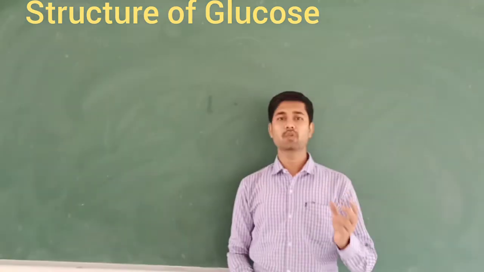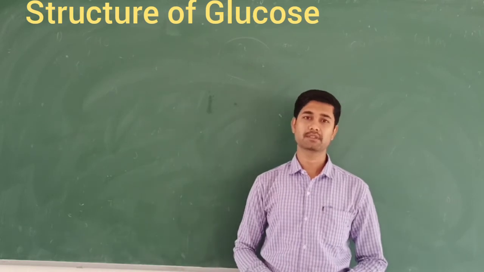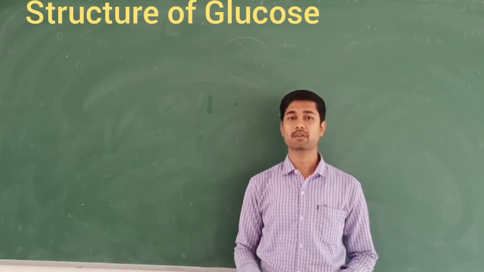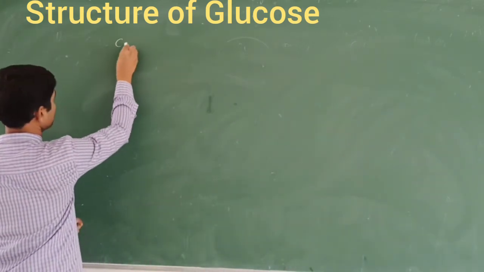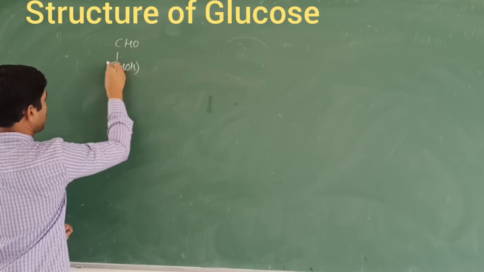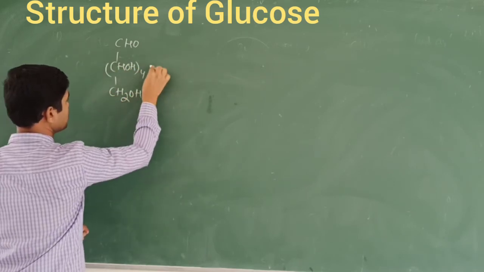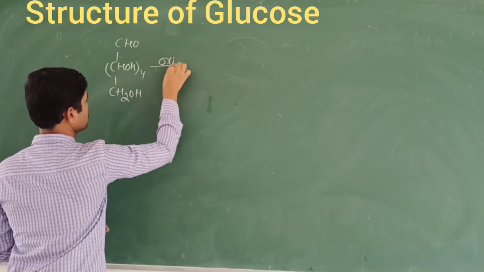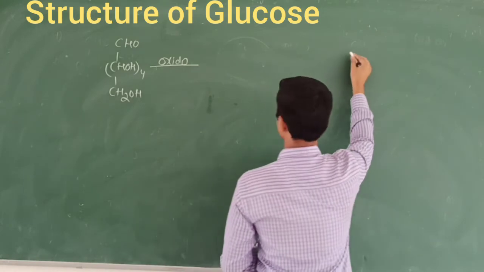Next one, glucose and gluconic acid, both are going to undergo oxidation with dilute HNO3. So we are going to obtain the saccharic acid. You know the structure of glucose: CHO, CHOH four times and CH2OH. So this is going to undergo oxidation, and gluconic acid also.